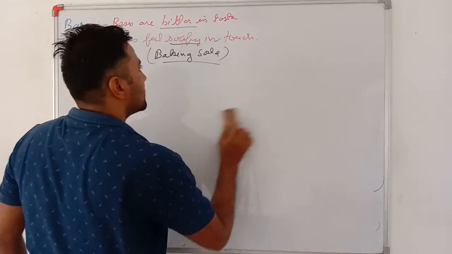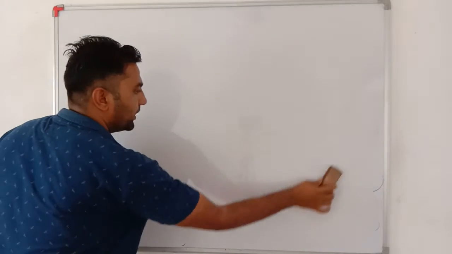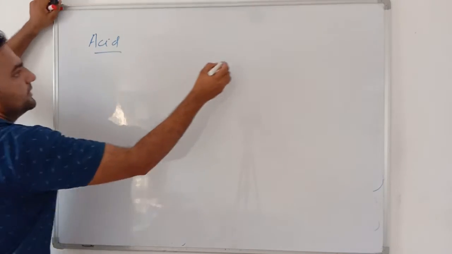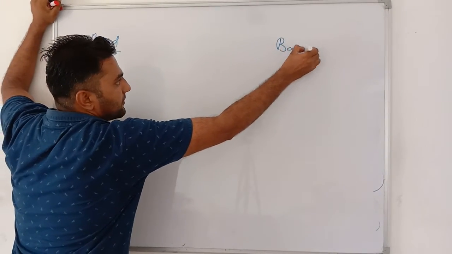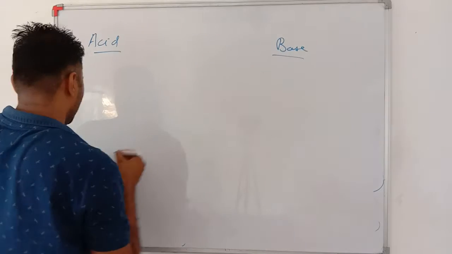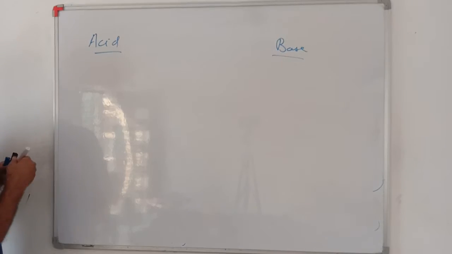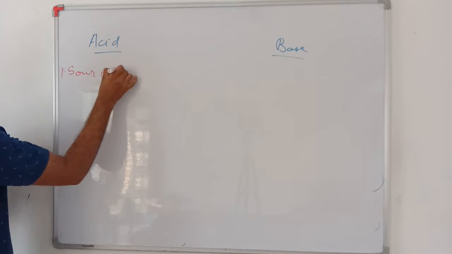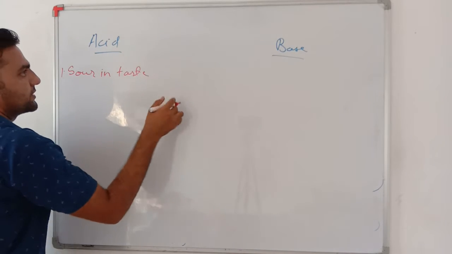Now we will see what is the general difference between acids and bases. Acid, base. Acids are sour in taste.